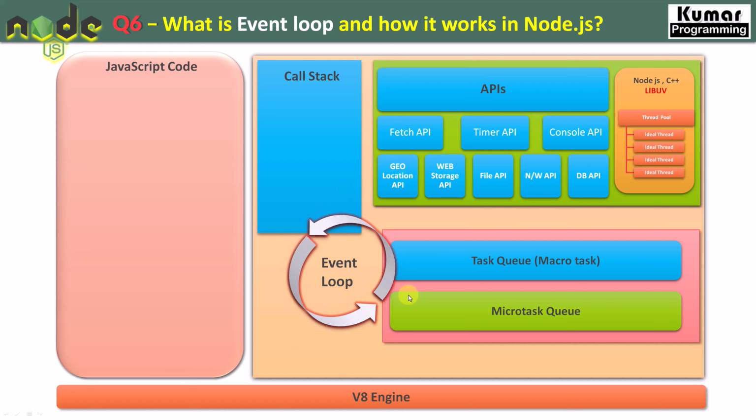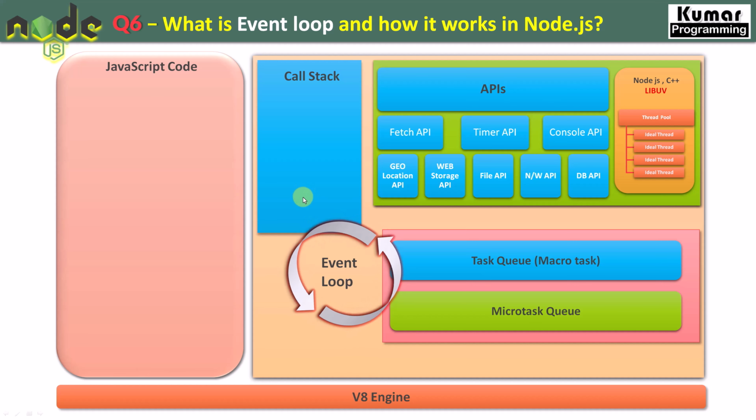So all of this is happening inside the event loop in the background of Node.js execution, right? Now the important thing to understand is that we have our JavaScript code, and that code is executed on top of the V8 engine, and inside this engine we have our call stack. All the function blocks are registered inside the call stack, and if they are synchronous functions, they are executed immediately.